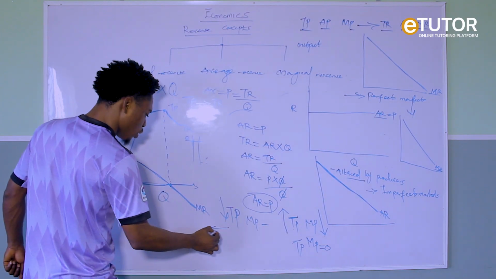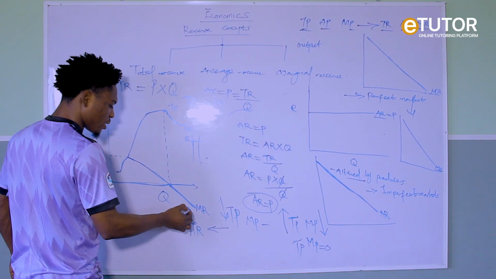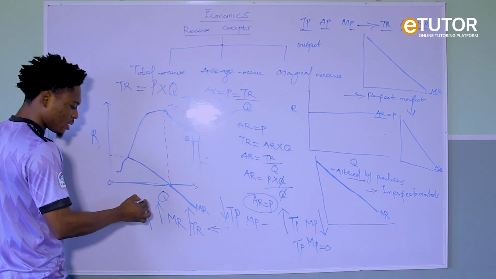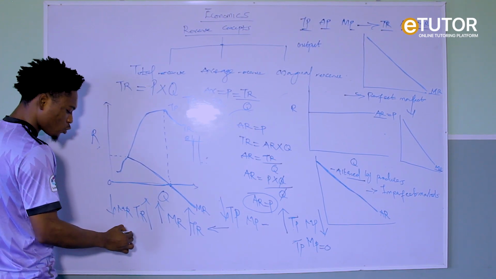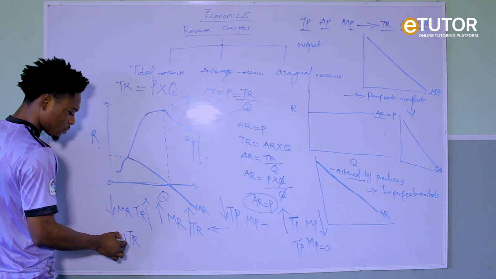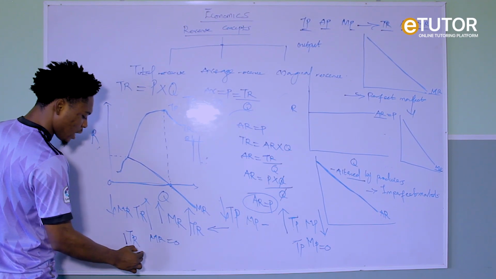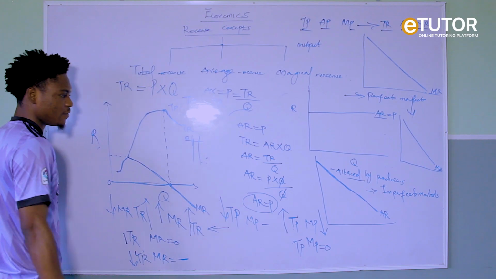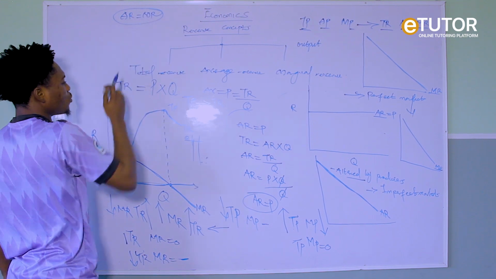So the same thing is applicable to your MR and your TR. If TR increases at an increasing rate, your MR will increase. But if your TR increases at a decreasing rate, your MR will fall, right? If your TR is at the maximum, the highest point, your MR becomes 0. But if your TR begins to fall, your MR becomes negative. You understand that?